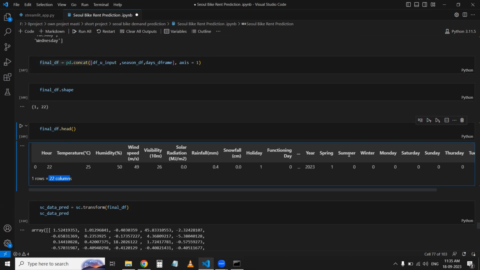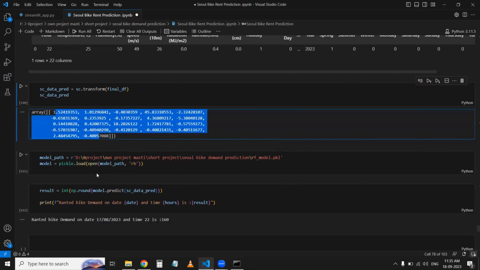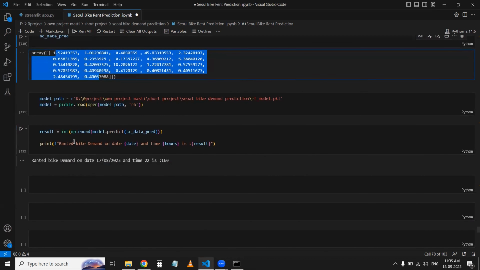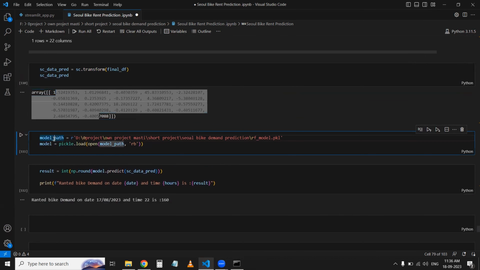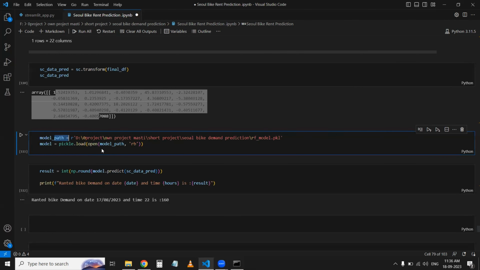Here you can see the winter, summer, and so on in one row, and then after that scaled data and the prediction, and this is the prediction. Then I have just used that model to predict my value.